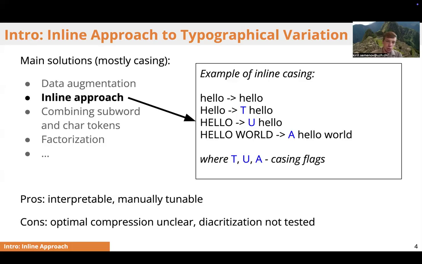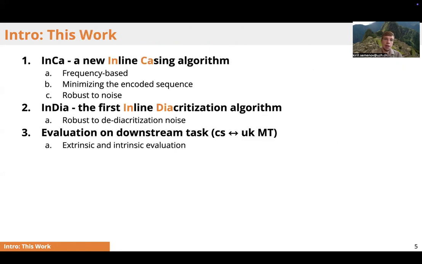However, the existing solutions seem to be suboptimal in terms of encoded sequence lengths, and we also do not know of experiments with such an approach towards diacritization handling. Therefore, in this work, we present two systems. First is yet another inline casing algorithm, which we call InCa.